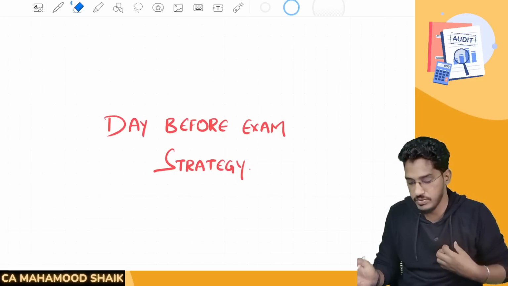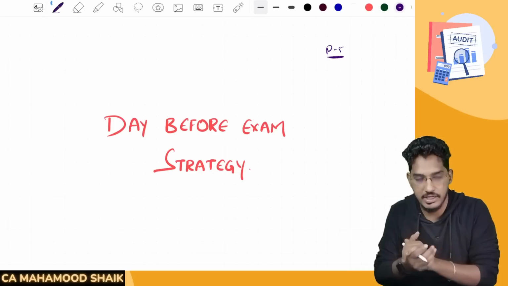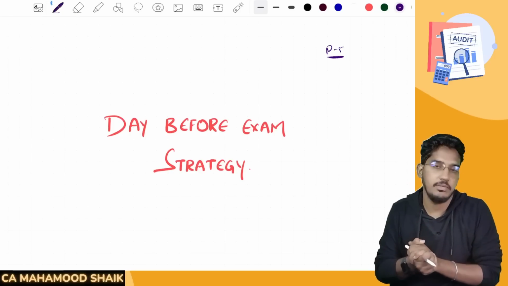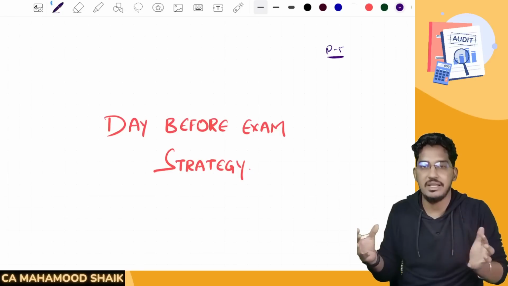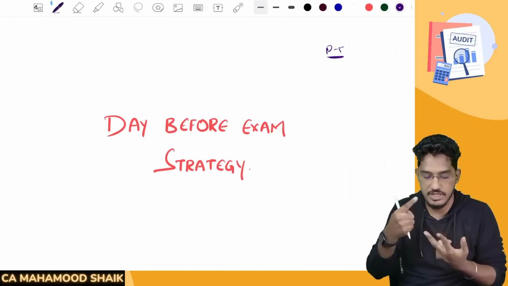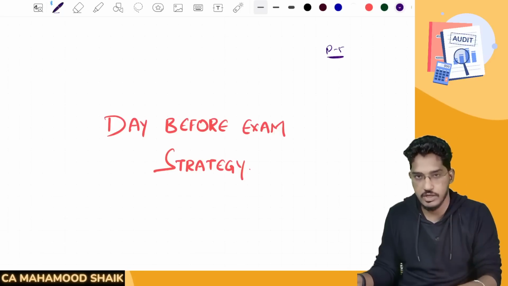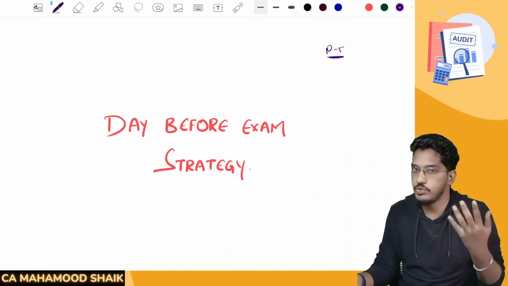And my dear CA inter students, the next paper which you have to tackle is paper number 5, which is auditing and ethics. And I know you all might be confused about how to spend that 1.5 day of time available before you go for the examination, which chapters you have to focus on, which areas you have to concentrate on. I know all this might be going on in your brain. So I'm here before you to help you out.